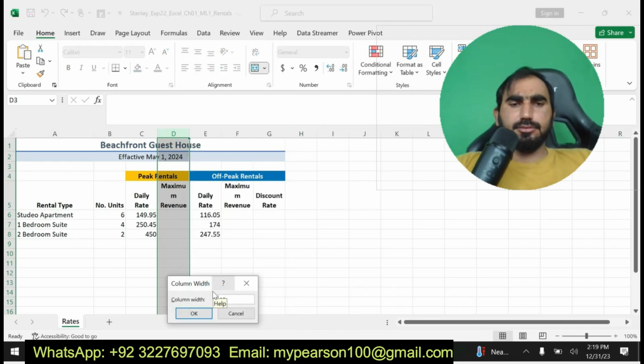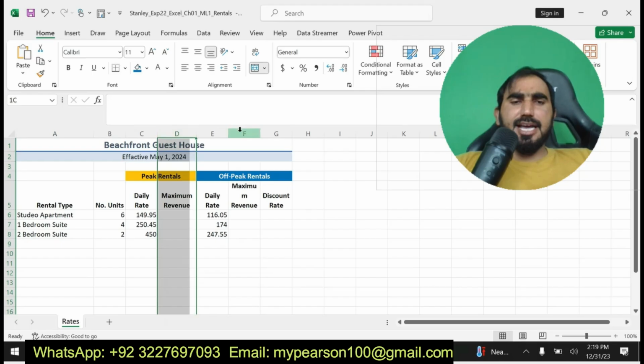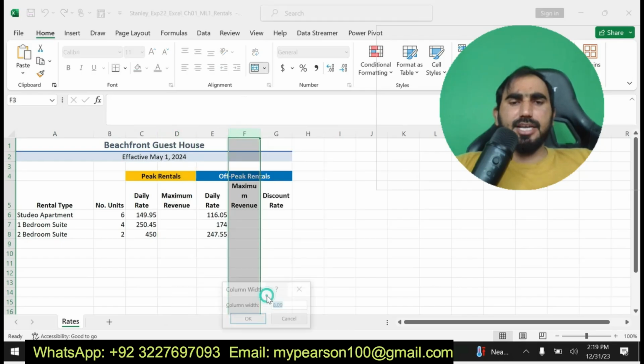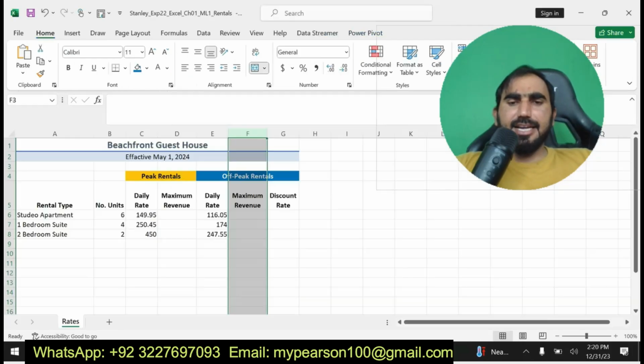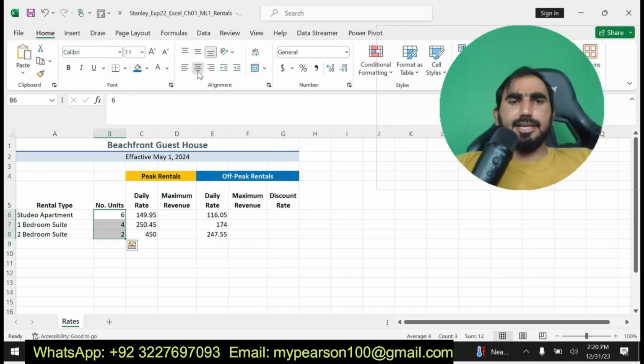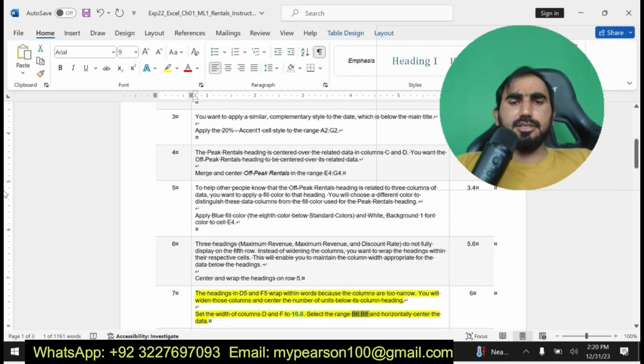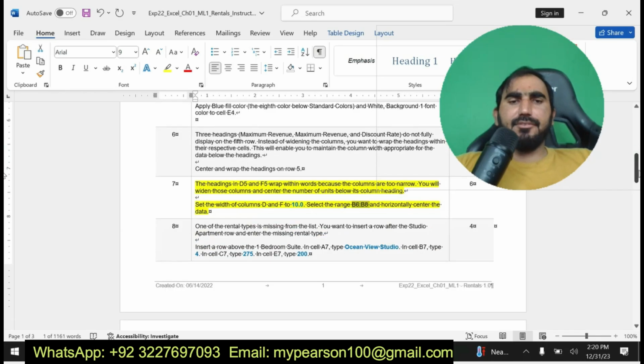Okay, you can see here I have set the width of column D to 10 and then next I selected column F. Then select the ranges B6 to B8 and horizontally center. I am going to center the values from B6 to B8 and I have done step number 7. Now I am going to move on to my next step.